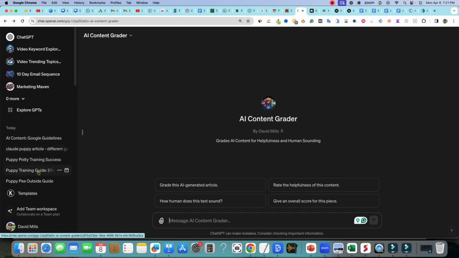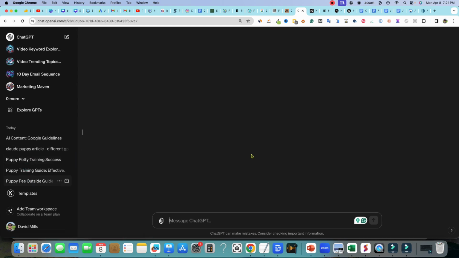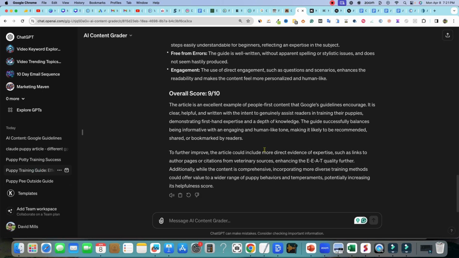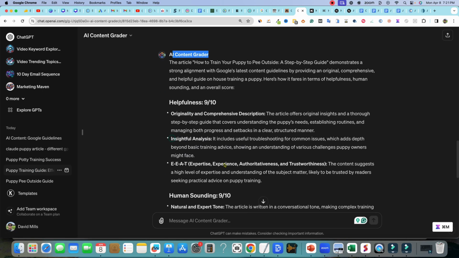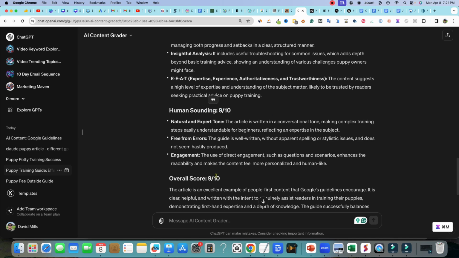So we did get some initial grades. We can come over here and look at a couple of these to see what grade we got. We used the AI content grader and we got, like, a 9 right there, a 9 and a 9.